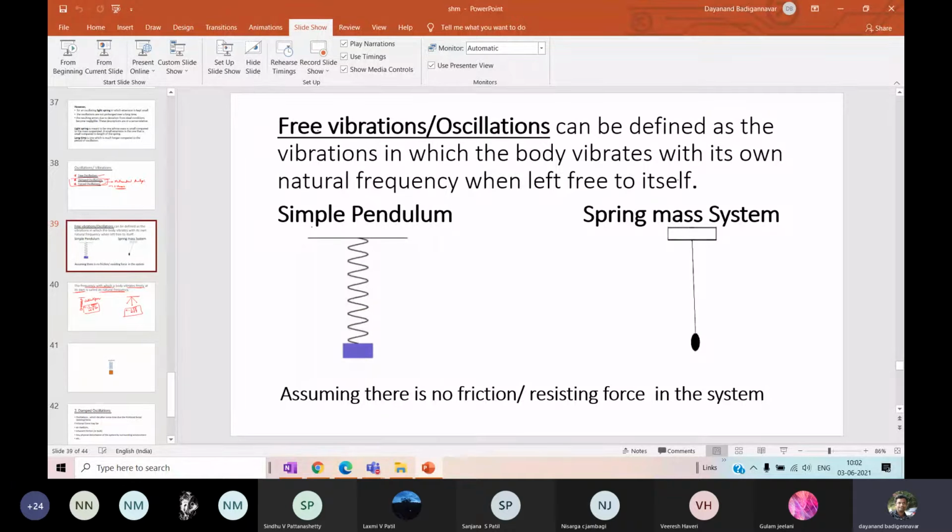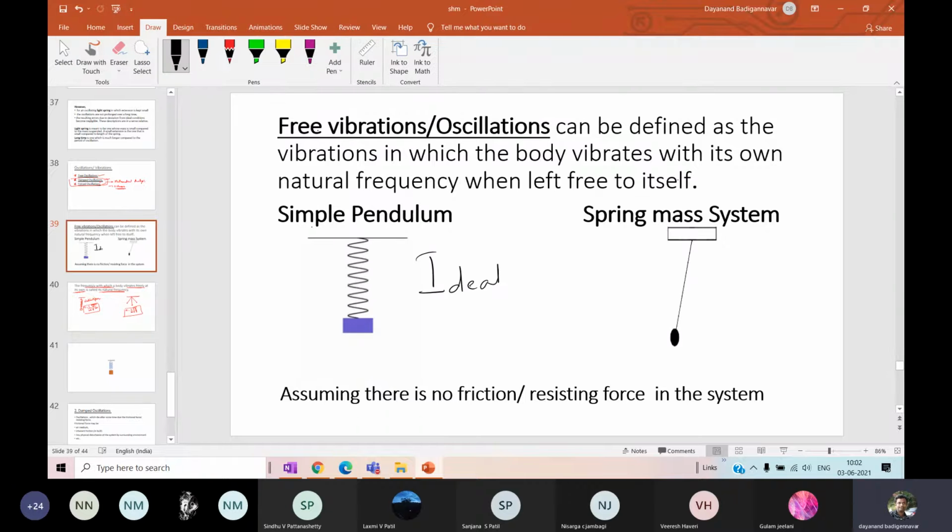Even if you close the windows of your physics lab and perform the experiment, after some time the oscillations will come to a halt. So there is no space where there is no frictional force. Therefore, I call it an ideal case of oscillations.